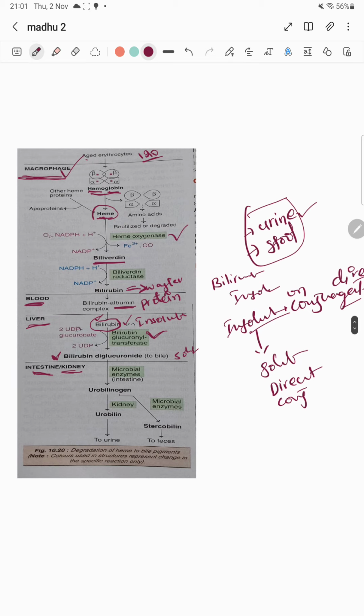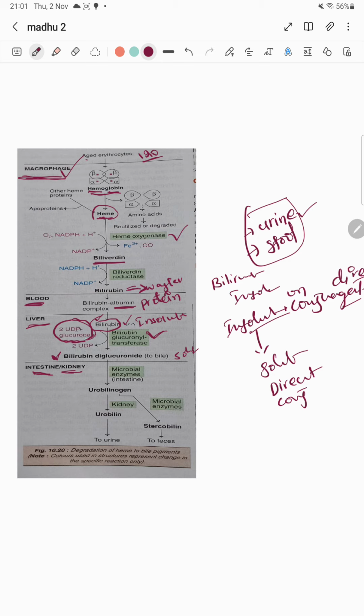Now you can see 2-UDP glucuronate. Here is a main point. If you understand this point, you can easily answer this clinical question. 2-UDP glucuronate. UDP means uridine diphosphate. Not uridyl, sorry, uridine diphosphate. Uridine diphosphate, 2-uridine diphosphate glucuronate.